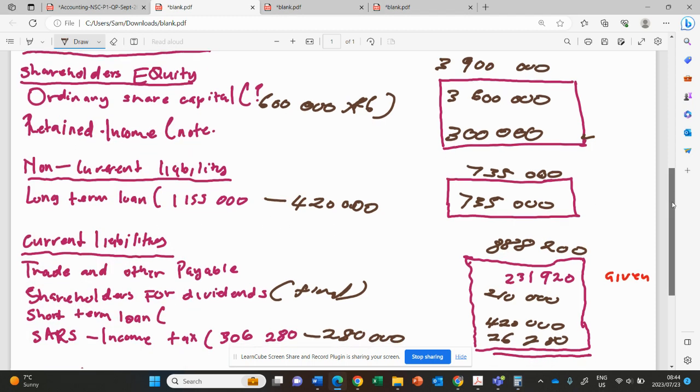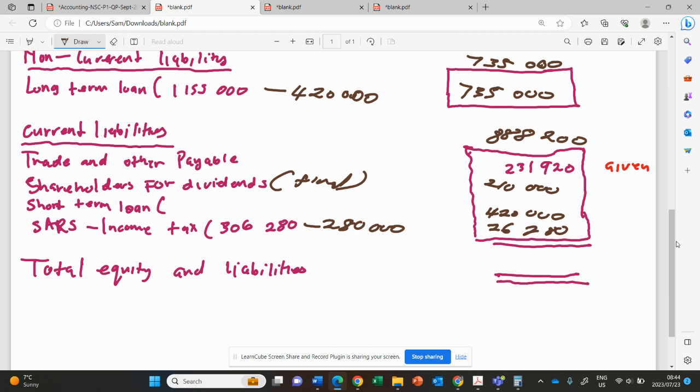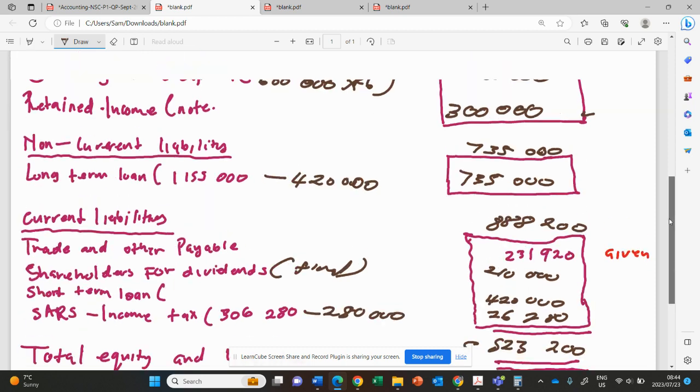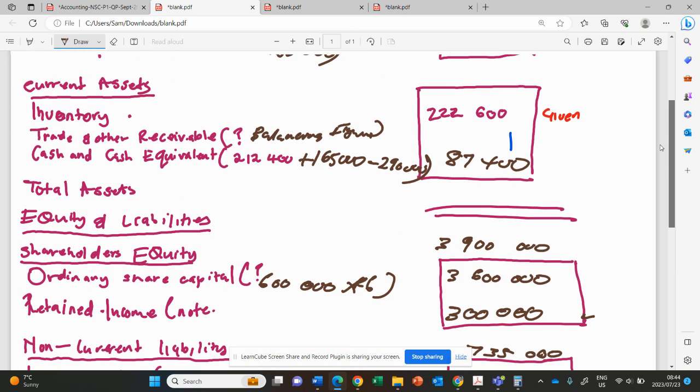Then you come here and say this is 5,523,200. Then now you'll take it here because you are having a balancing figure there. So it's going to be 5,523,200.